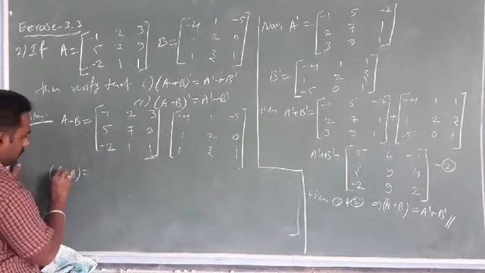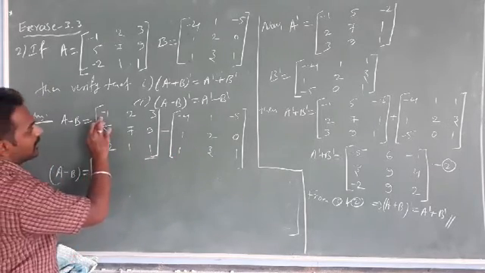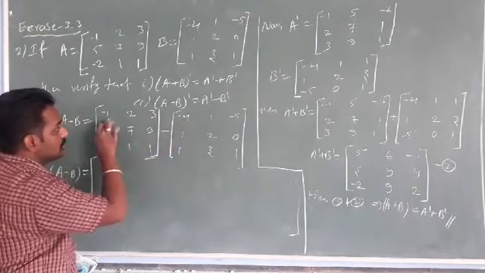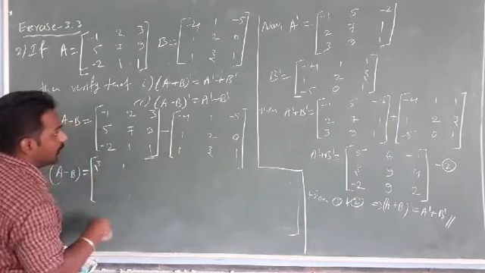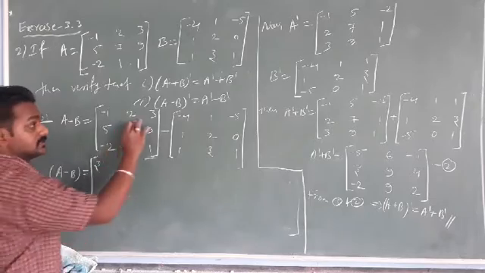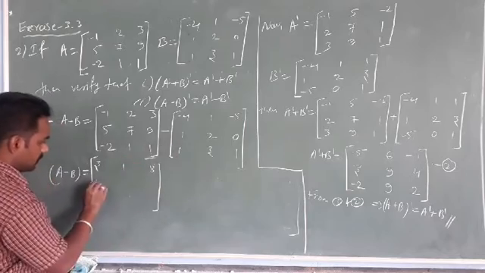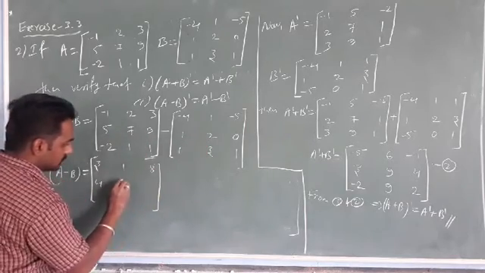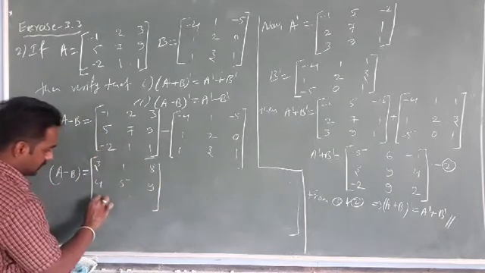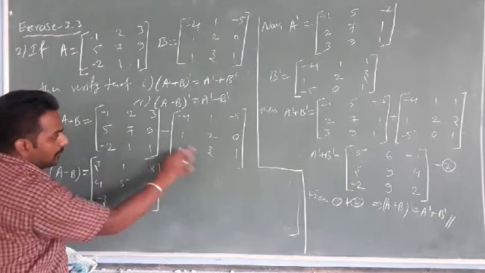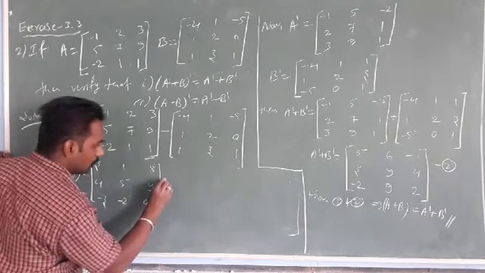A minus B. Minus into minus is plus, so minus 1 plus 4 becomes 3. 2 minus 1, 1. 3 minus minus 5, 3 plus 5, that is 8. 5 minus 1, 4. 7 minus 2, that is 5. 9 minus 0, that is 9. Minus 2 minus 1 becomes minus 3. 1 minus 3, minus 2. 1 minus 1, 0.